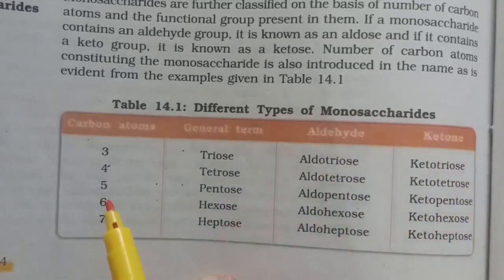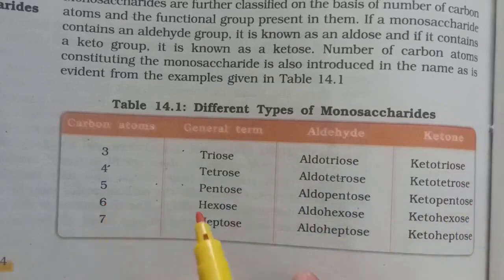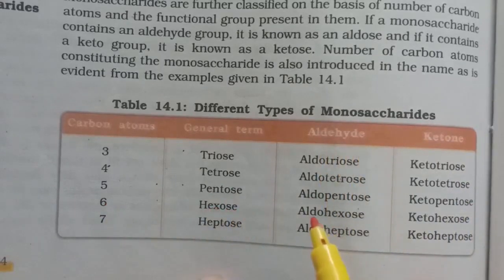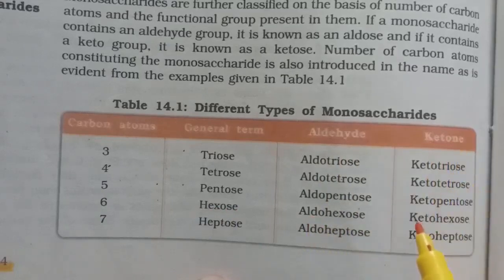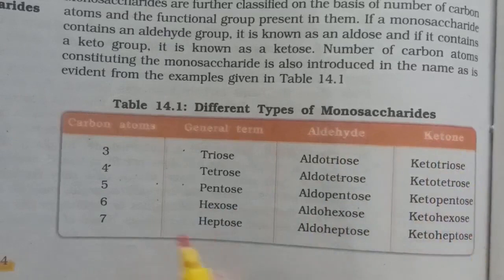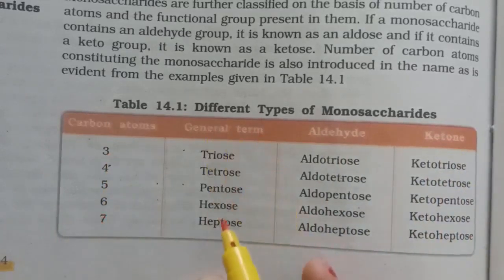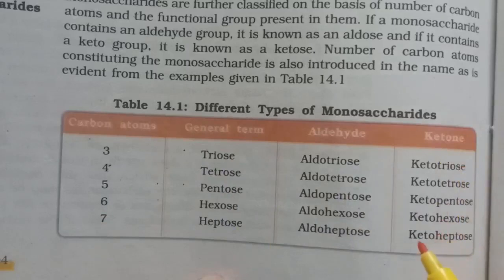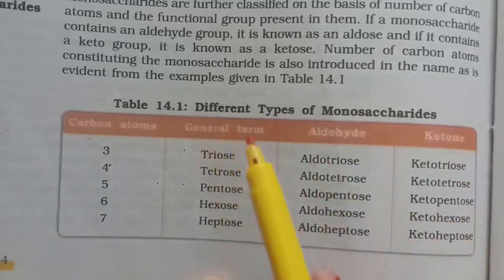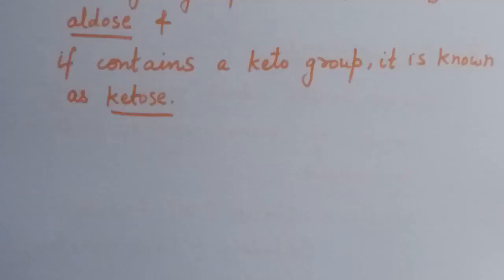If carbon atoms are 6, then the term used is hexose. If it contains aldehyde group, then it is aldohexose, and if it contains keto group, then it is ketohexose. If carbon atoms are 7, then the general term used is heptose: aldoheptose and ketoheptose. So these are different types of monosaccharides.